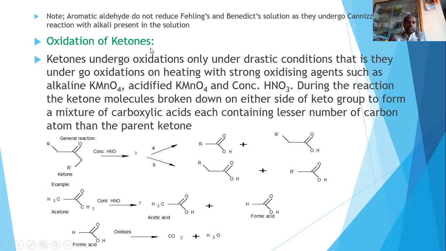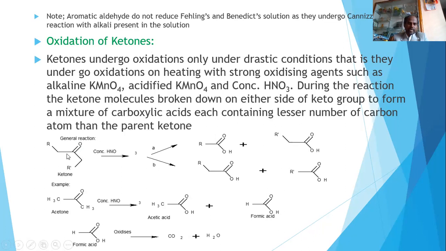oxidation of ketones. Here the ketones require a drastic condition to undergo oxidation. So what is happening? There will be a breakage on either side of the carbonyl group, leading to the formation of carboxylic acid, and the obtained carboxylic acids have fewer carbon atoms compared to the parent ketone.